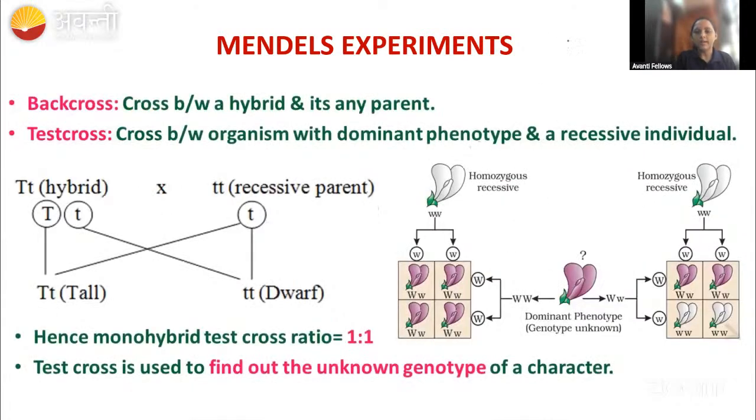Okay. So you all know that in the F1 generation, we got capital T and small t, right? But it is tall. It is looking like tall, but we don't know whether it is homozygous or heterozygous. Heterozygous means capital T small t. Now you tell me which experiment I can conduct to know whether the F1 generation is homozygous or heterozygous.